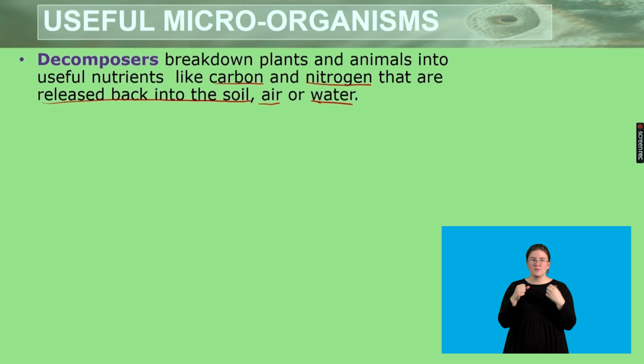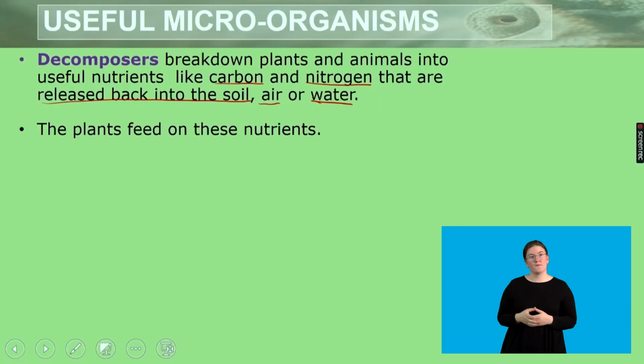And we should know that once these are broken down into the soil, they can be taken up by the plants and provide the plants with nutrients.